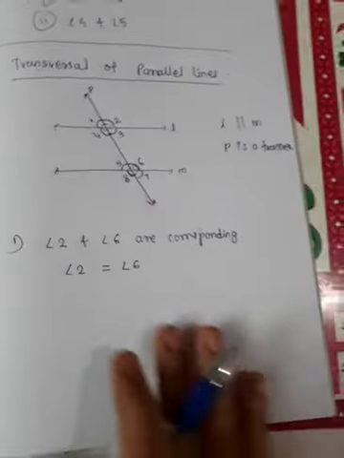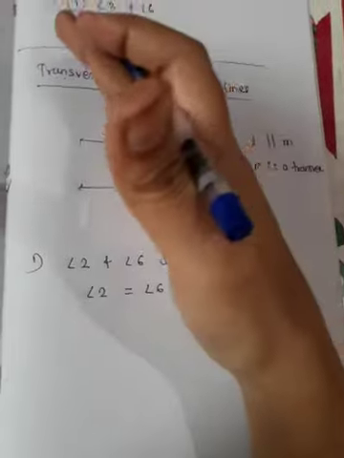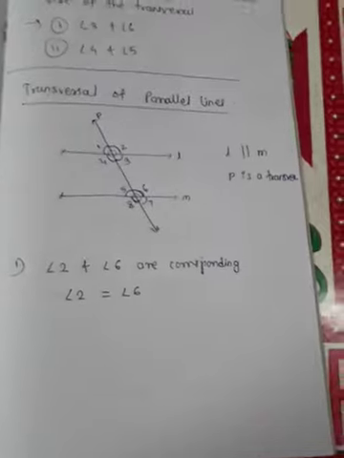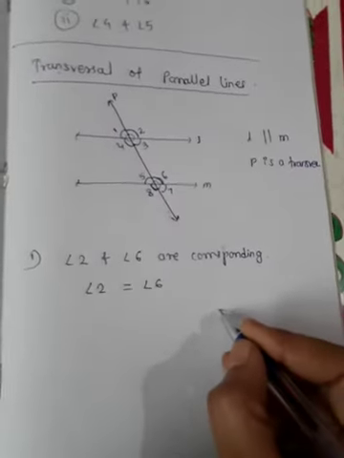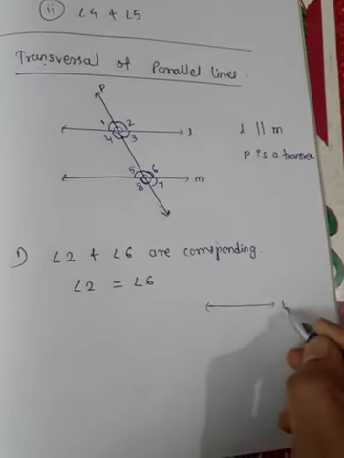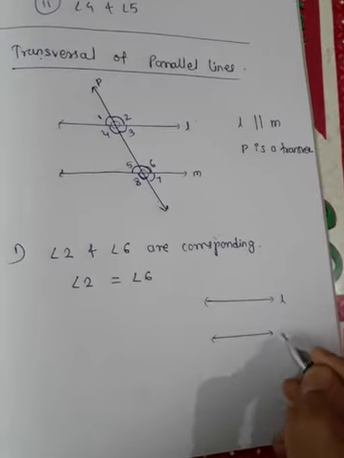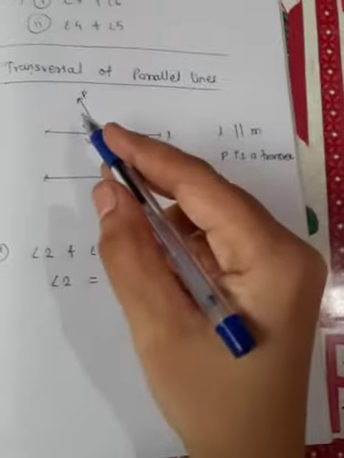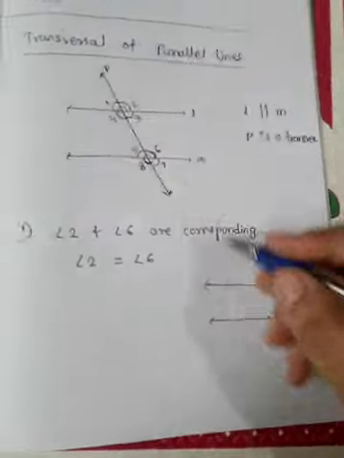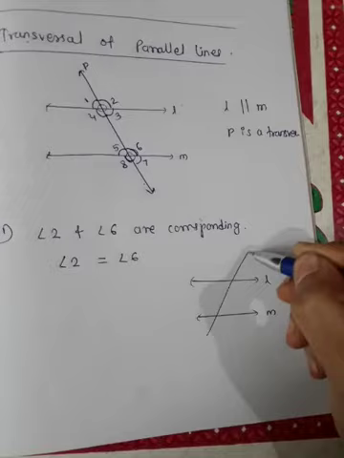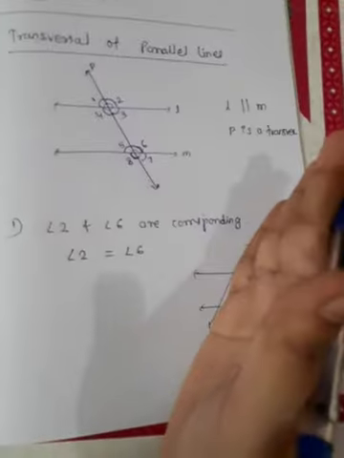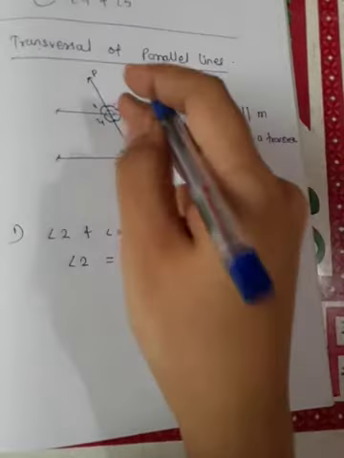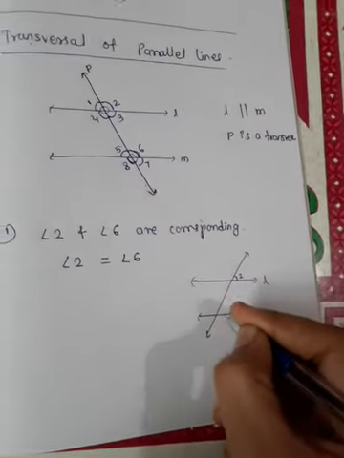So let us see another figure. Suppose we rotate this transversal around. Draw this figure again, line L parallel to line M. If we rotate this transversal to the right, we get this type of diagram. Again see angle 2 and angle 6.